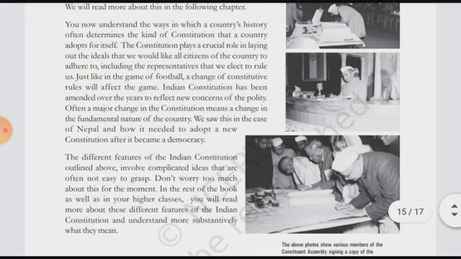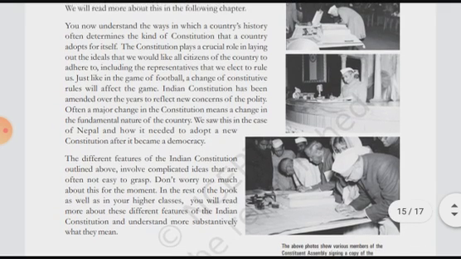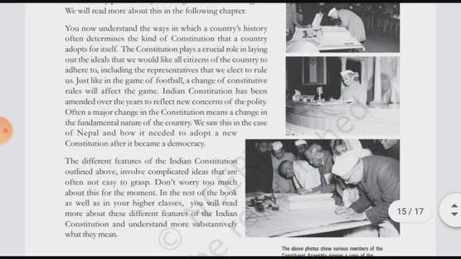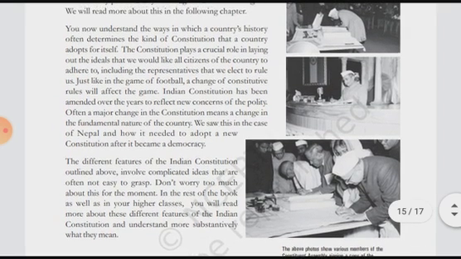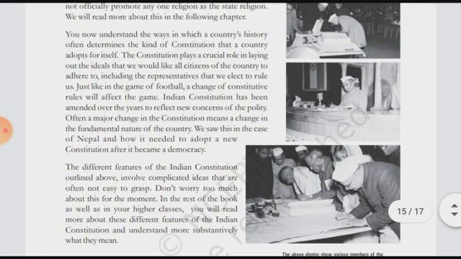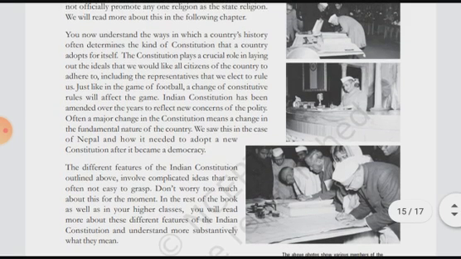All the citizens elect our representatives, and they rule over us.